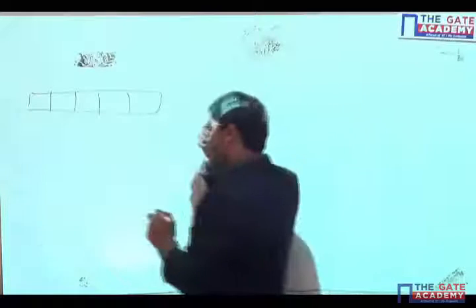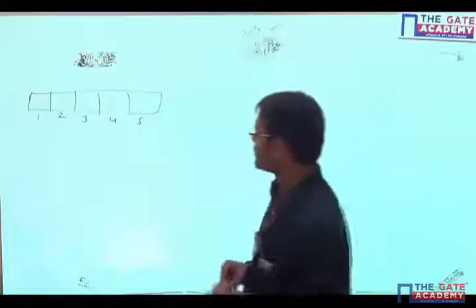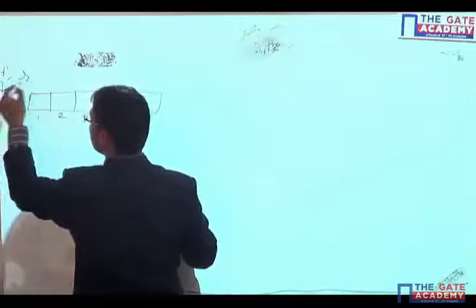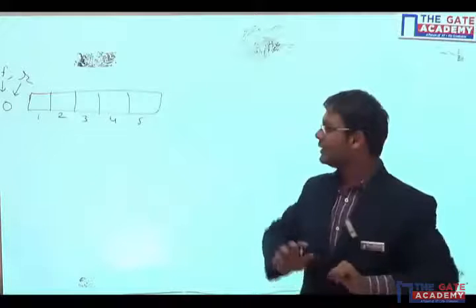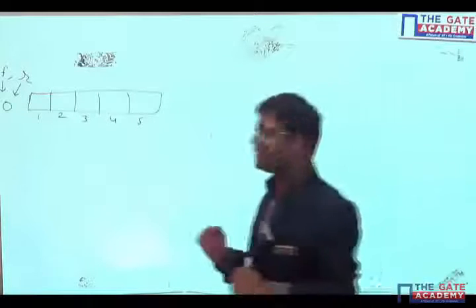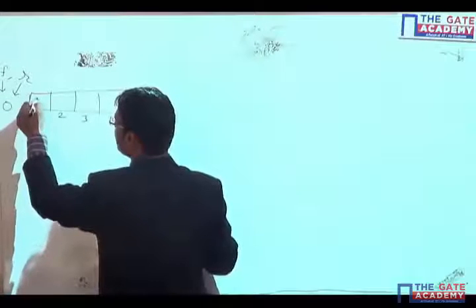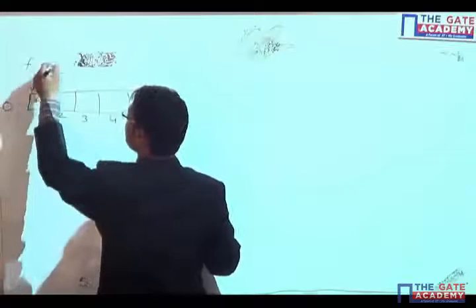Now, there is no element right now. Array index will start from 1, and if there is no element, then front and rear will both have index 0, just because there is no element in the queue. When the first element is inserted, let's say I have inserted one element, A, that first element will become both my front and my rear.